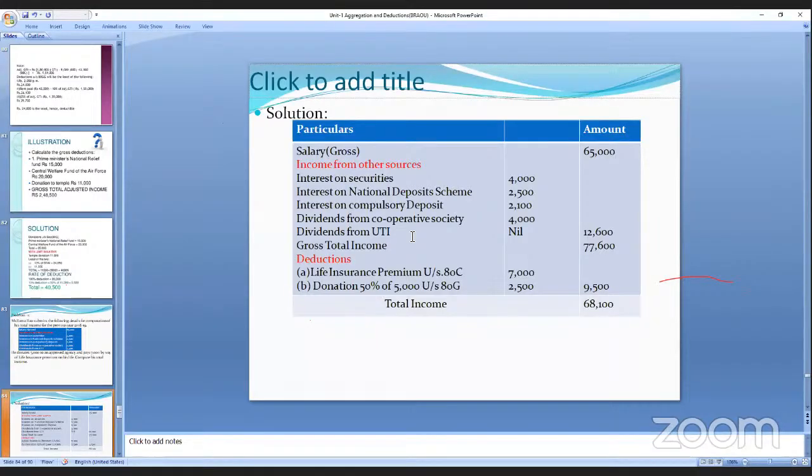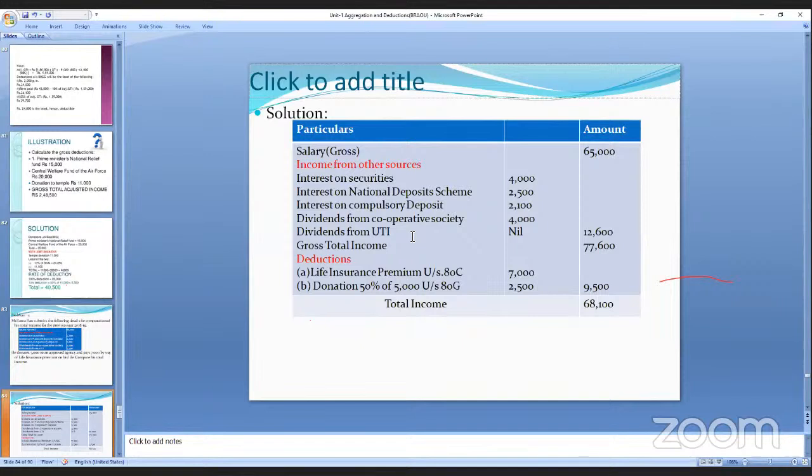When you add it to your salary, it increases to 76,600. And next are the deductions. One is the life insurance premium under section 80C, that is 7,000. Donations are 50% of 5,000 under 80G. 50% of the donation amount of 5,000 is how much? 2,500. 7,000 plus 2,500 is how much?